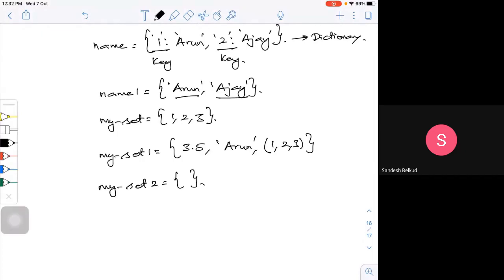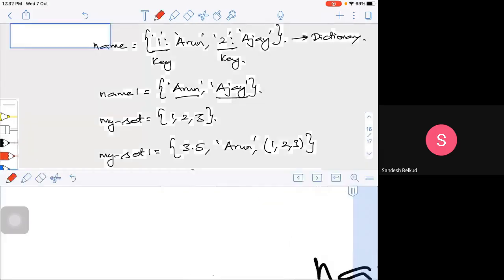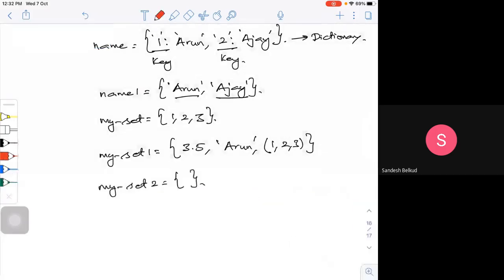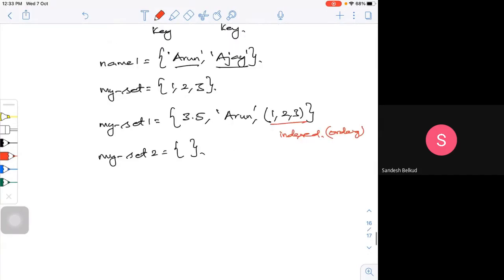When I try to print it, here is the major difference between a list and a set: in a list, everything is indexed. Indexed means I'm going to order it, writing it as 0, 1, 2, 3 and so on. But in a set, indexing has no meaning. That's a major difference. Sets are mutable, meaning I can change them.